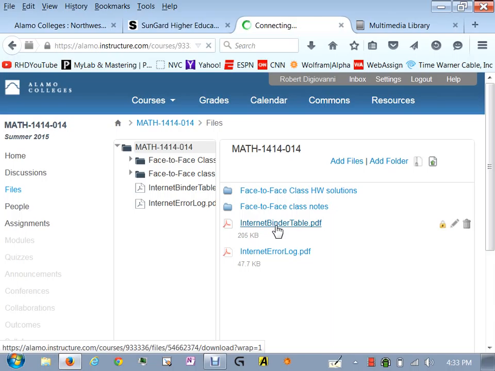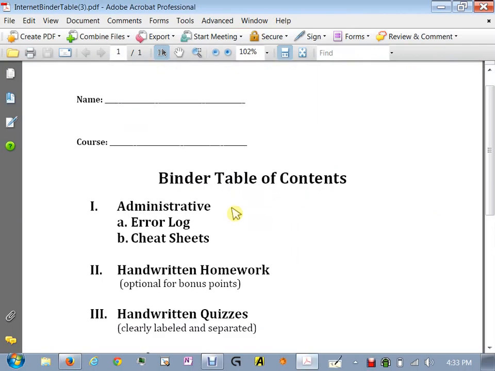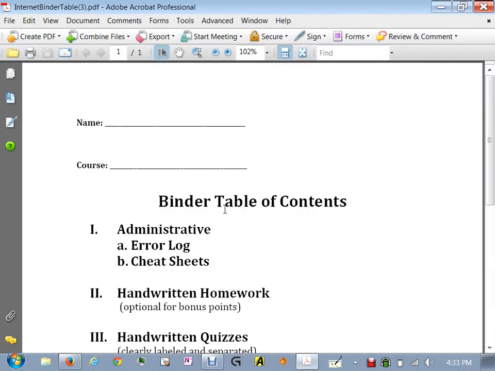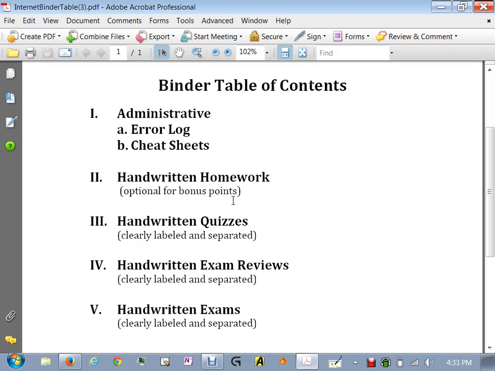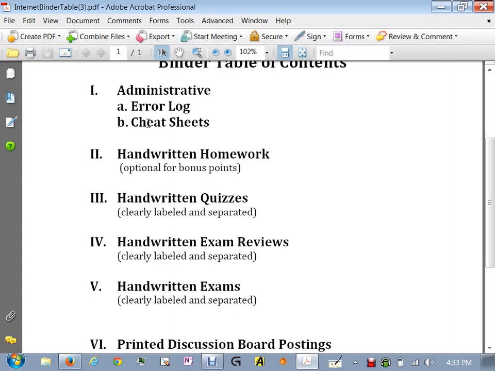The binder that you keep for the class has a table of contents. You should have this table of contents as the first page of your binder. Make sure you put your name and the course you're in. You should have different sections in the binder. The first section should have the error log and any cheat sheets you have. Cheat sheets, remember, you're going to have for your on-campus exams.